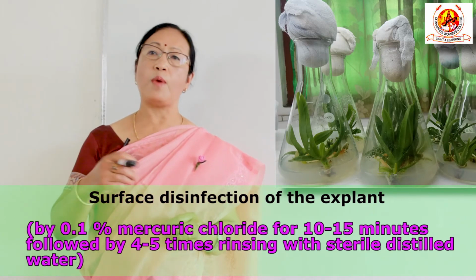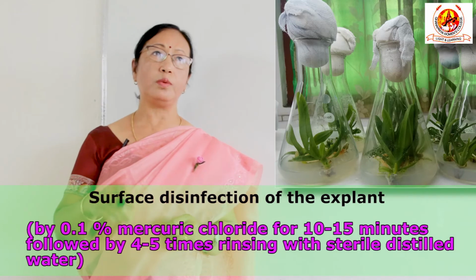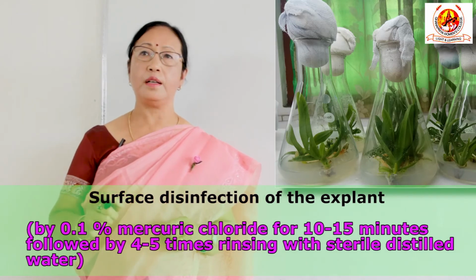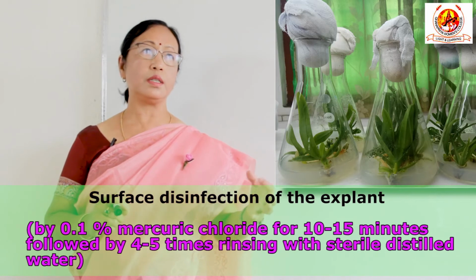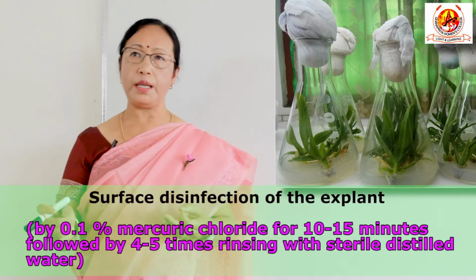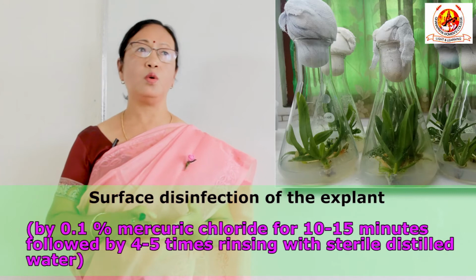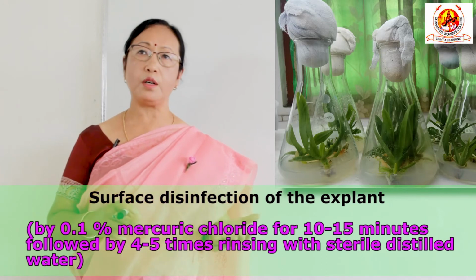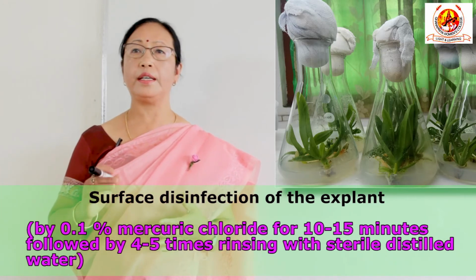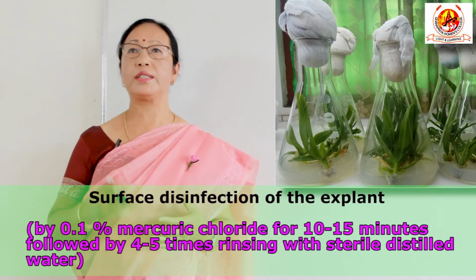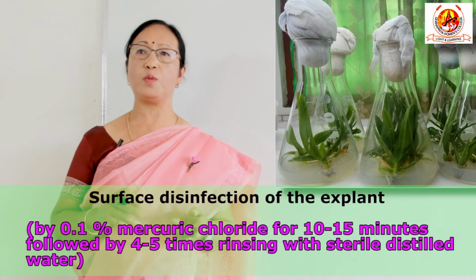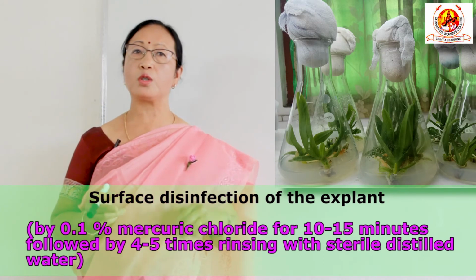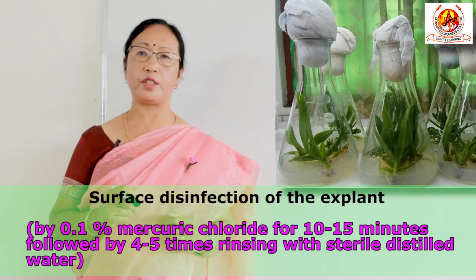And during the cleaning, we have to rinse properly and shake, because all the microbes which are present in the corners are to be removed properly or disinfected. So after disinfection with mercury chloride for 10 to 15 minutes, it is to be rinsed again with sterilized distilled water. Keep in mind, in this step it has to be sterilized distilled water, because we have already started the disinfection process.